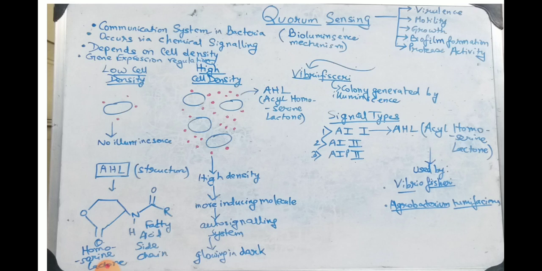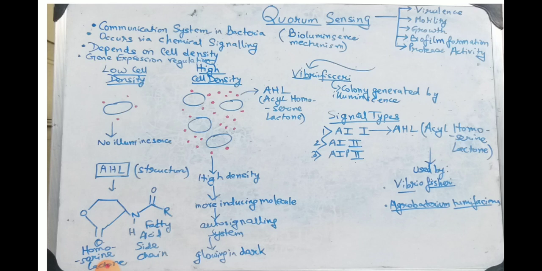What happens when the cell density is low? Suppose one bacterial cell is giving out this AHL. It has the expression of this AHL synthase gene, which is synthesizing AHL given out by the bacteria, but there are no bacteria in the vicinity. The bacterial cell density is lower. Thus, this signaling molecule cannot be perceived by other bacterial cells. There are no such bacterial cells in the vicinity which can perceive this signal. Thus, this signaling mechanism will not work. We will have no luminescence.